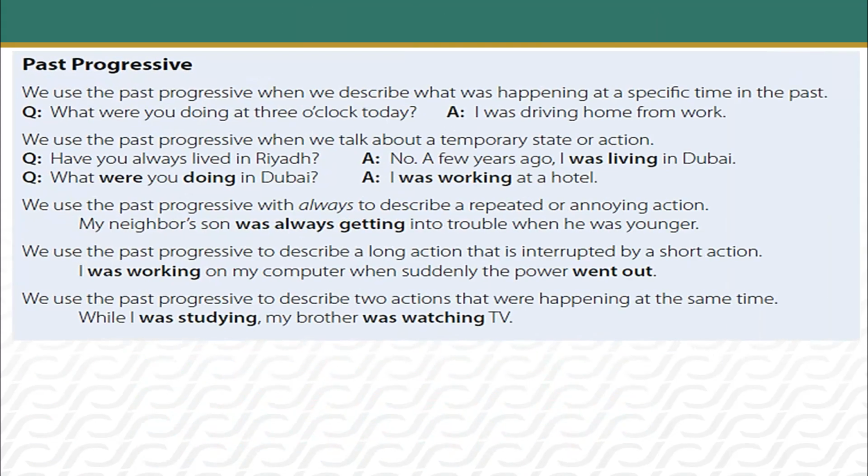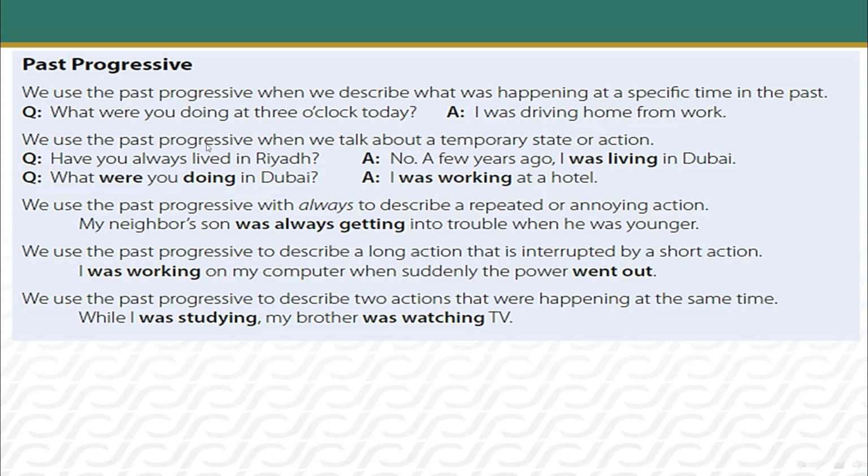Let's move to another way, that is past progressive. The form of past progressive is was, were plus verb plus ing. We use past progressive when we describe what was happening at a specific time in the past. What were you doing at 3 o'clock today? I was driving home from work. At this point of time, 3 o'clock, I was driving home from work.